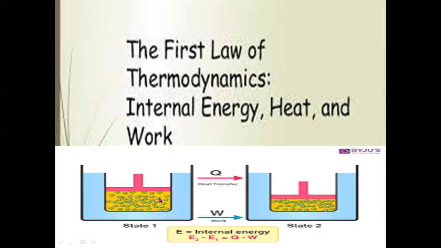Now, sometimes heat is not given to the system. Then what happens if the system does work? The internal energy of the system will decrease. So when the system does work at the expense of internal energy, its internal energy decreases.